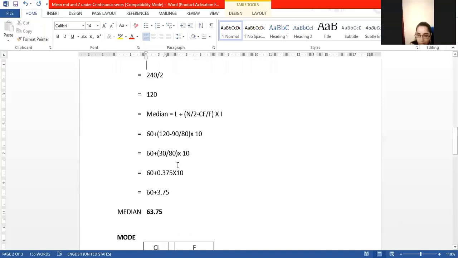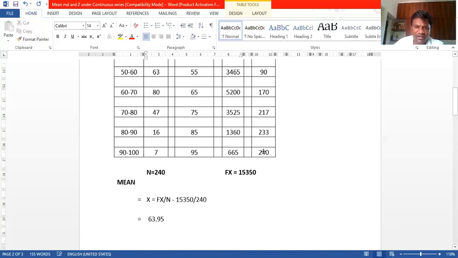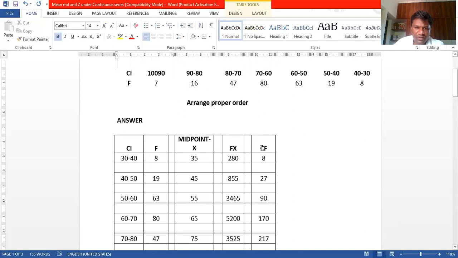Now let us move to the median. See, already we found the CF here. Look here, all of you guys. Either you can find out CF here, or you can take one more table also. That is left to you. Cumulative frequency means, what are the frequencies? The first frequency you can take as it is. The remaining frequencies we have to add to the first frequency.